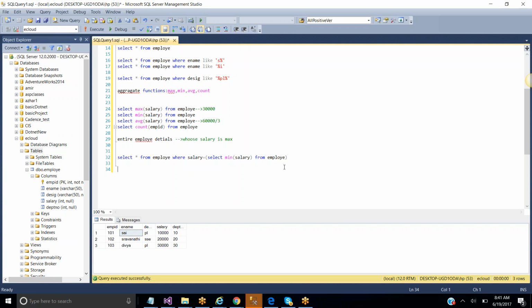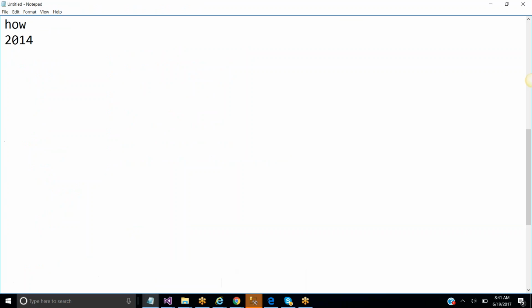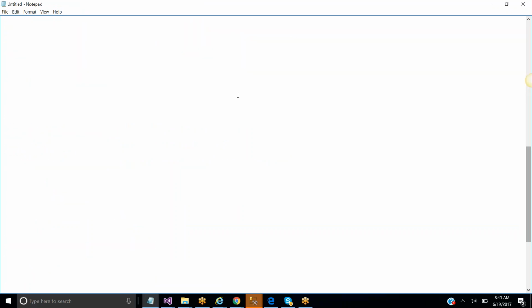Now listen here, we're going to see the other topic, that is stored procedures. Okay, what is the use of stored procedures and how to use the stored procedures, all those things we're going to see now. Now observe here all of you. First we're going to see about the stored procedures. Now listen here all of you very carefully.